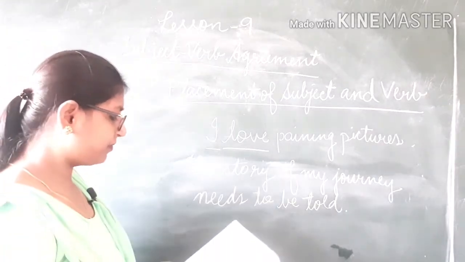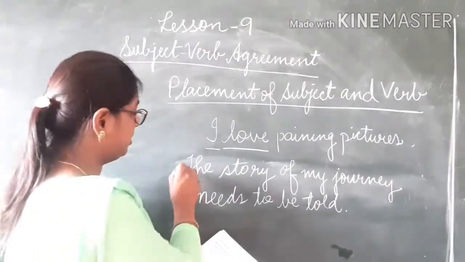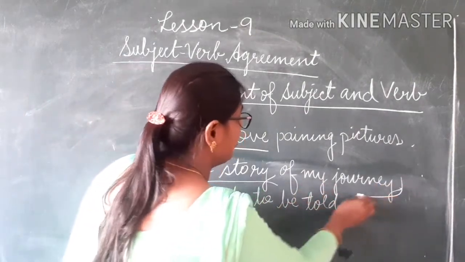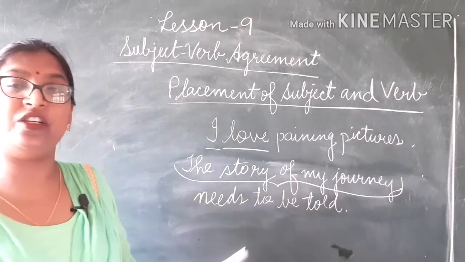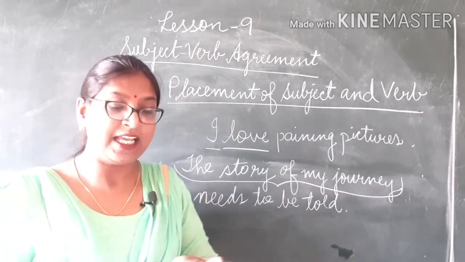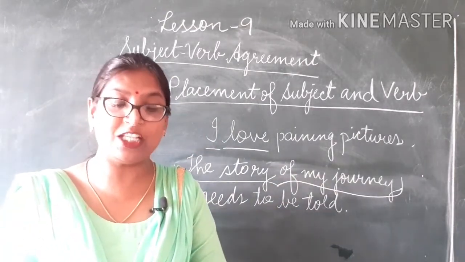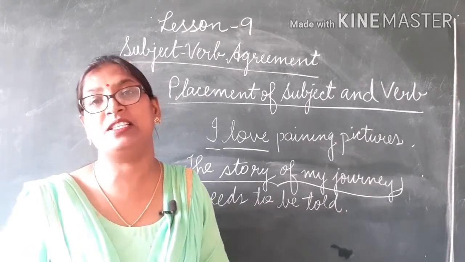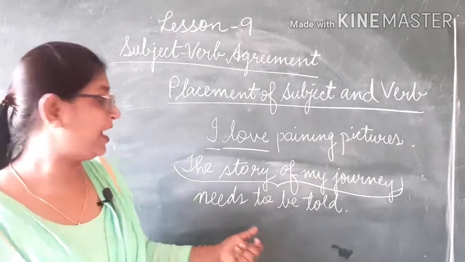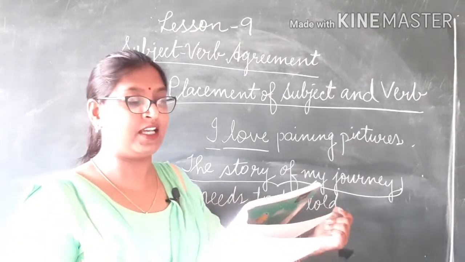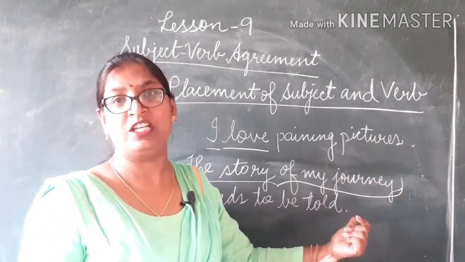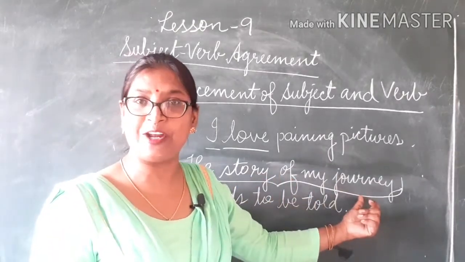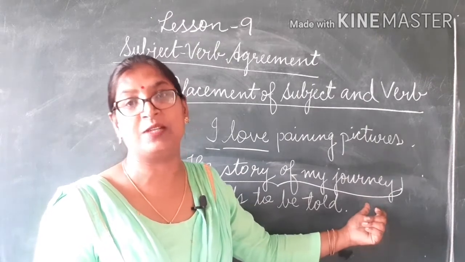Here we can see this noun phrase, the story of my journey. It is a noun phrase, and we know in the case of phrases, the main word of the phrase is the subject. Here, the whole phrase acts as the subject. The story of my journey is a phrase and it acts as a subject.